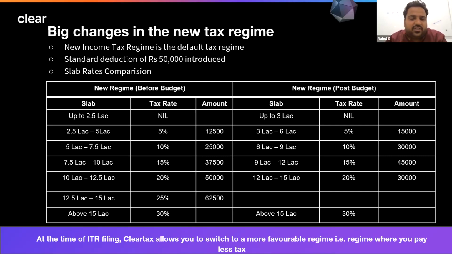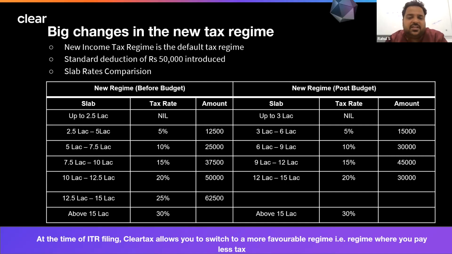Between 2.5 lakh to 5 lakh, the tax was 5%. And with every increase of 2.5 lakh of income, there's an increase of 5% of tax. So if you see 5 lakh to 7.5 lakhs, 10%, 7.5 lakh to 10 lakh, 15%, and so on. And beyond 15 lakh, the tax rate was 30%. But in the new tax regime, if you see after the budget, what changes have been introduced?